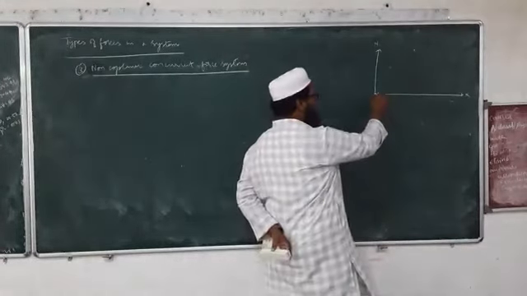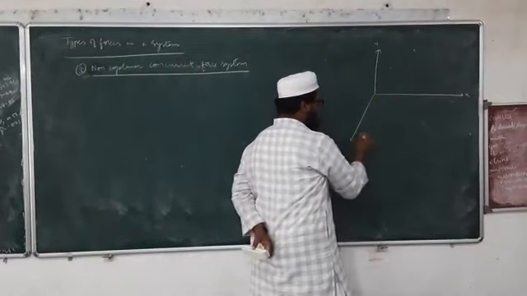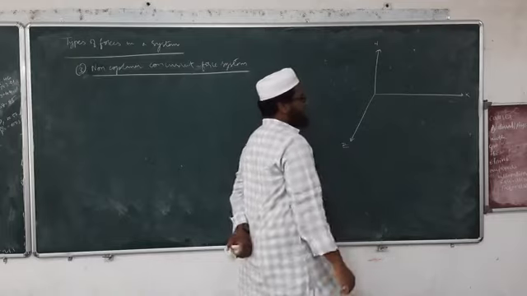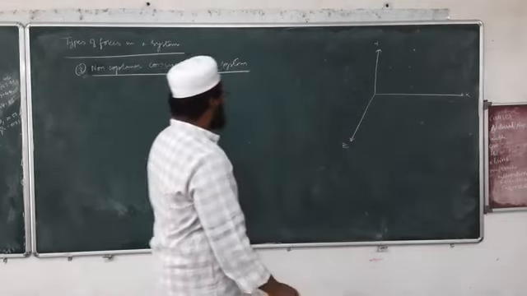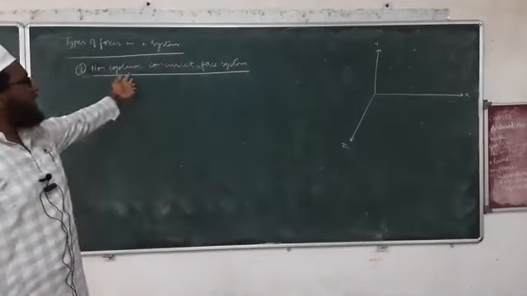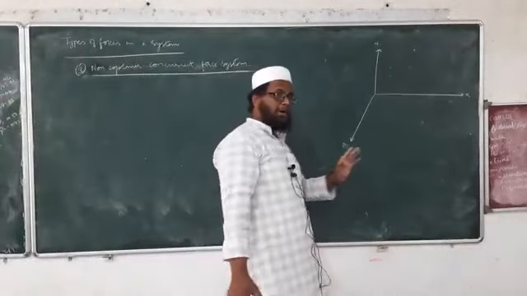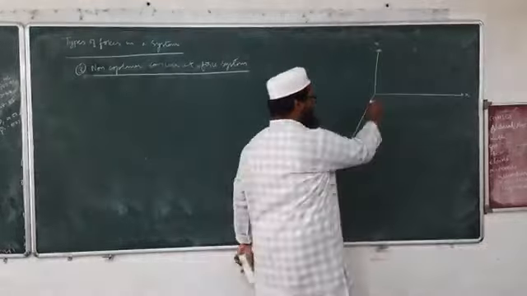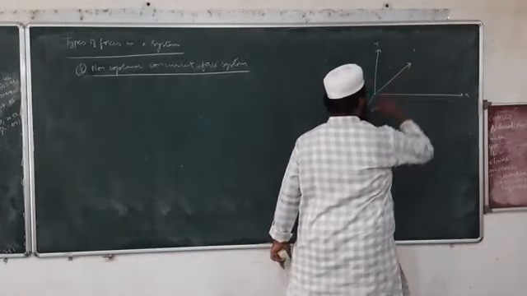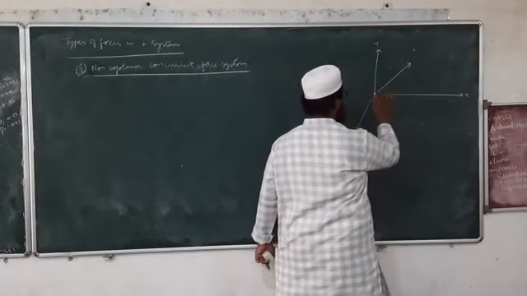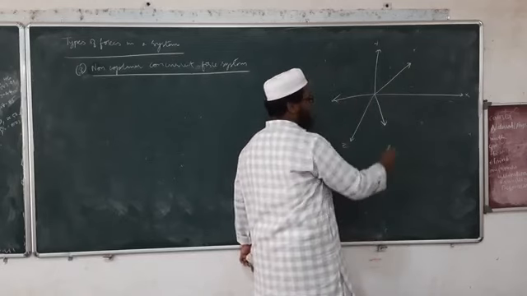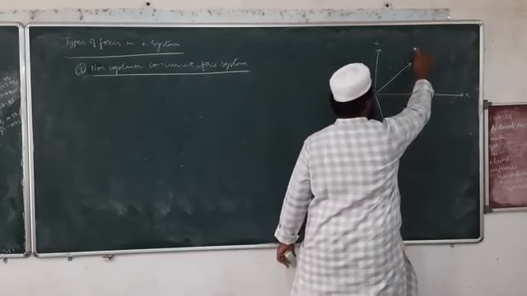So we cannot draw a perpendicular line, so that is why we'll draw Z axis. So we have non-coplanar concurrent force. That means all the forces are not lying in the same plane but concurrent to each other, meeting at a point. So one force, another force and another force. So we have multiple forces F.